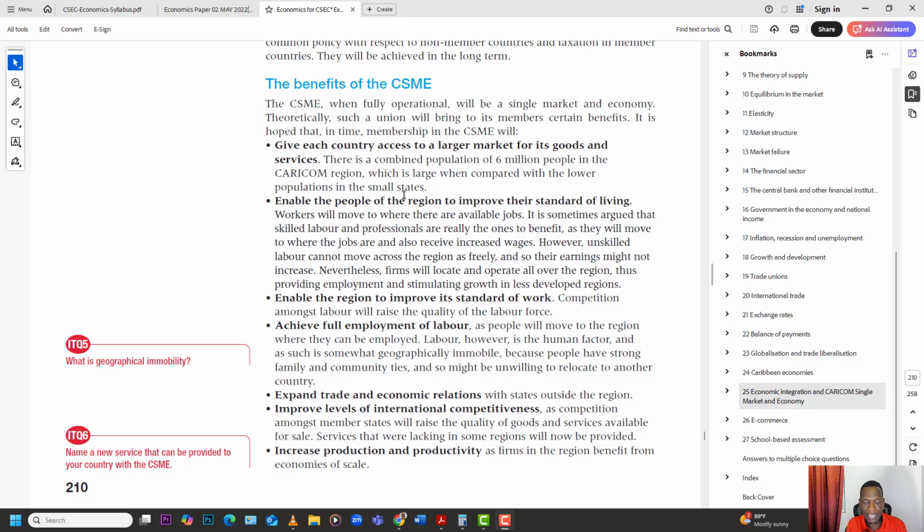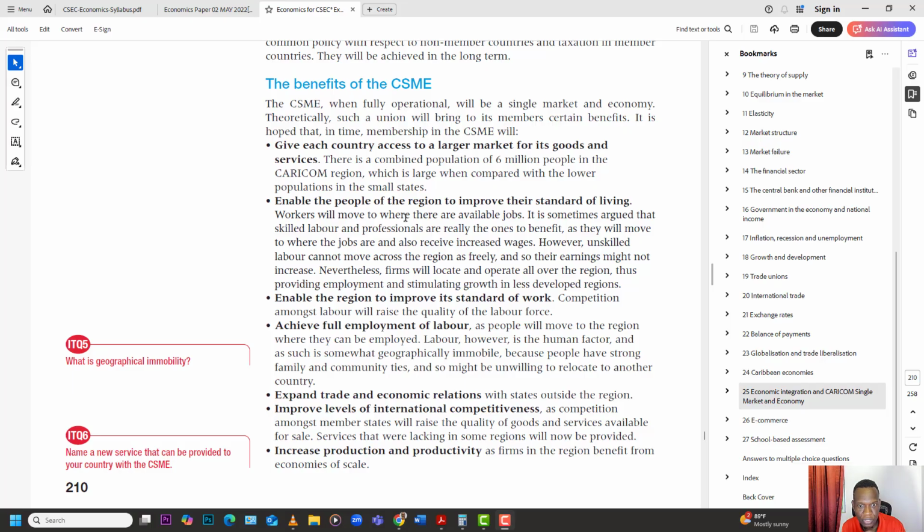Each country will have access to a larger market. I can stay from here and have access to Trinidad, Jamaica, Dominica, Antigua, if you're all part of an economically integrated system. There's a combined population of some 7-8 million people in the CARICOM region, and it's a large market to sell this stuff.